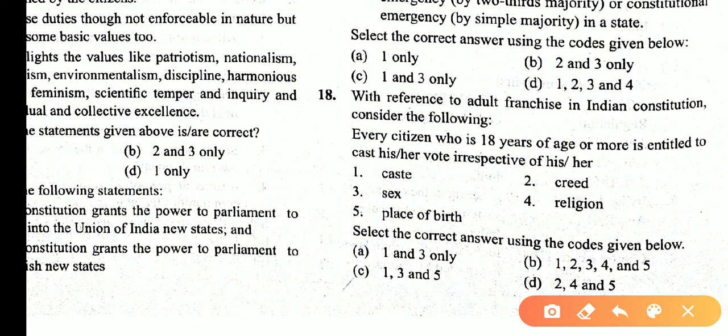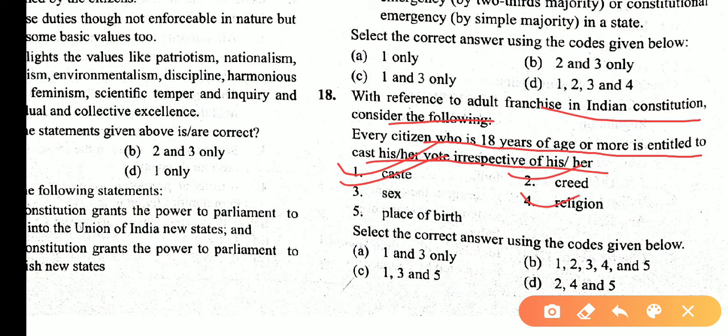With reference to adult franchise in the Indian Constitution, consider the following. Every citizen who is 18 years of age or more is entitled to cast his or her vote irrespective of his or her caste, creed, sex, religion or place of birth. 1, 2, 3, 4 are correct statements. So answer is B.